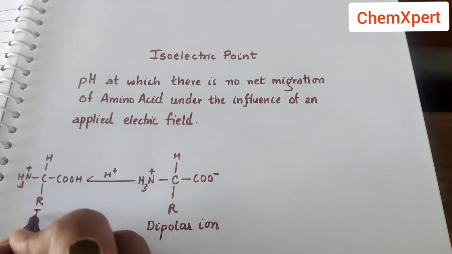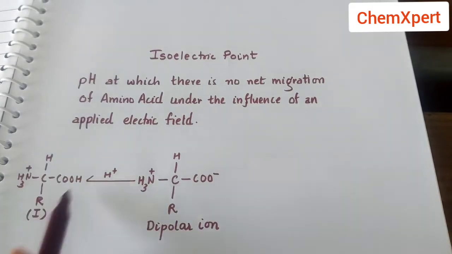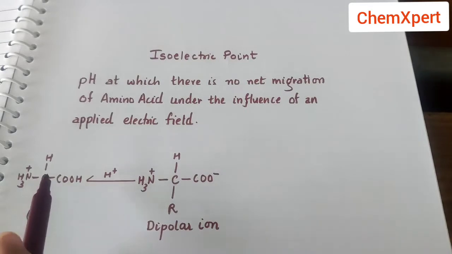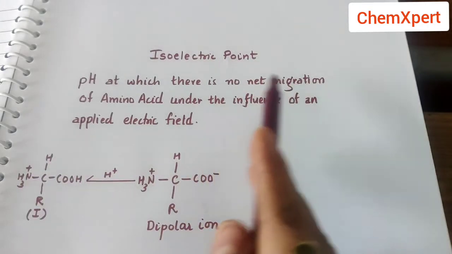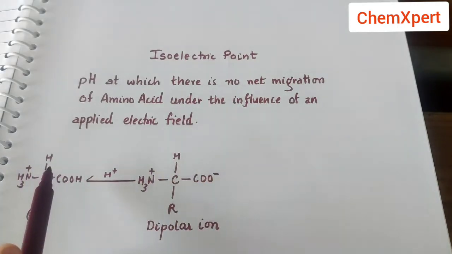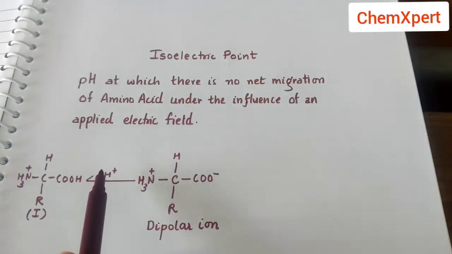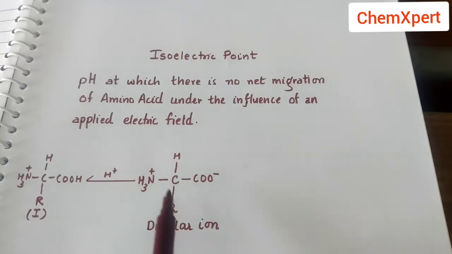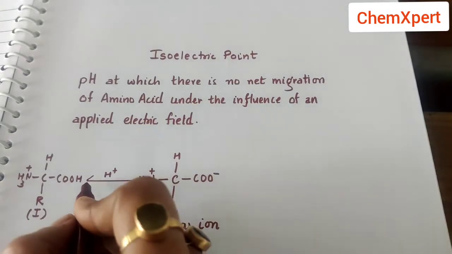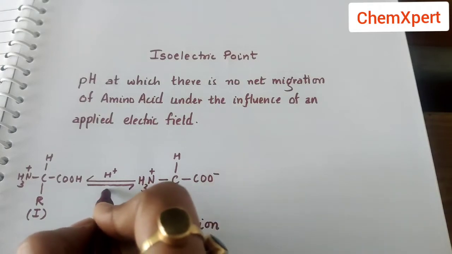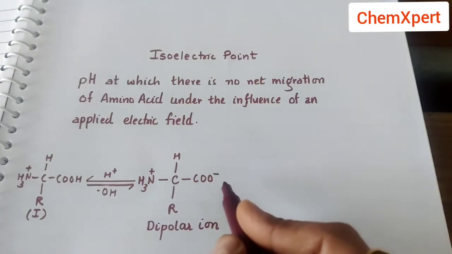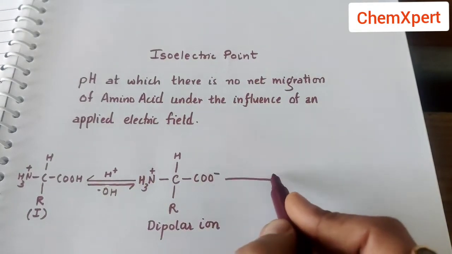Now under the effect of electric field, this ion will move towards cathode. Here we are discussing that there is no net migration. So initially, why does migration take place? Whenever there is an acidic medium, this dipolar ion changes into this cation, and this cation will move towards cathode under the influence of the electric field. Similarly, if we apply the basic medium here, this is the acidic medium.